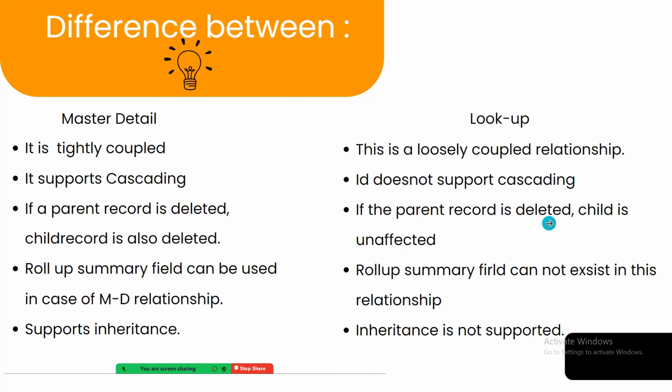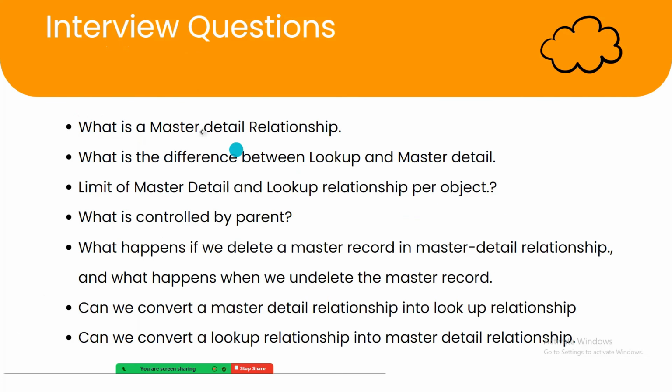Now next. So here are some of the interview questions which you may face during your interview. What is a master detail relationship? Difference between lookup and master detail relationship. Limit of master detail and lookup per object. The limit of master detail is 2 per object, and the limit of lookup relationship is 40 per object, right? And now what is controlled by parent? This question you may also face.